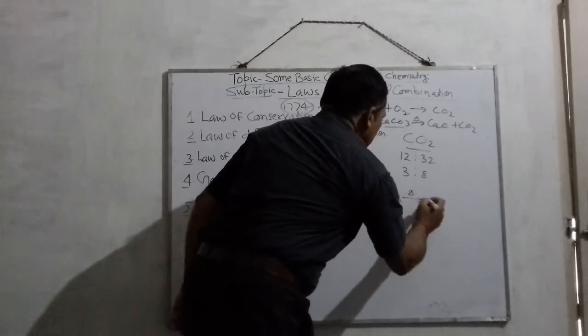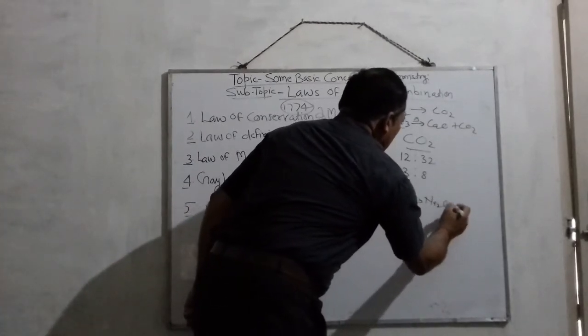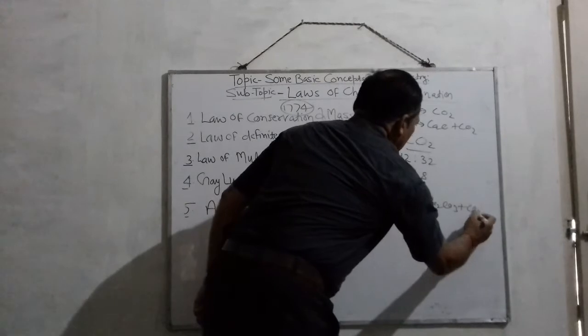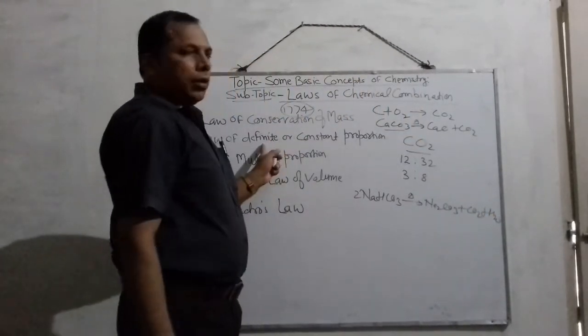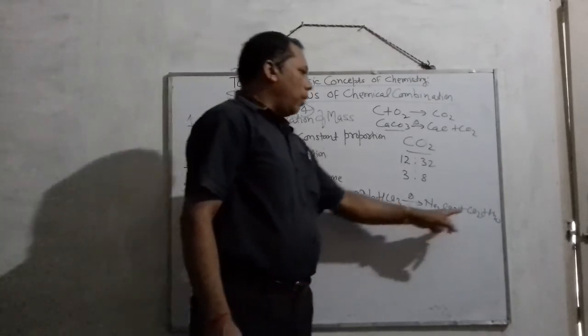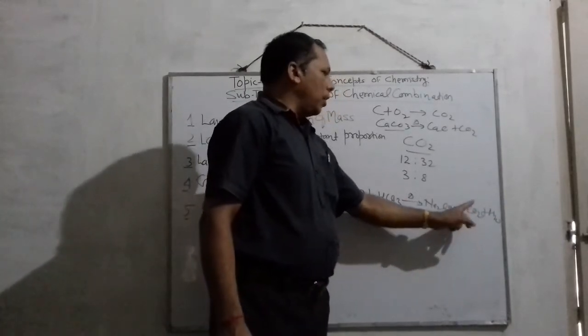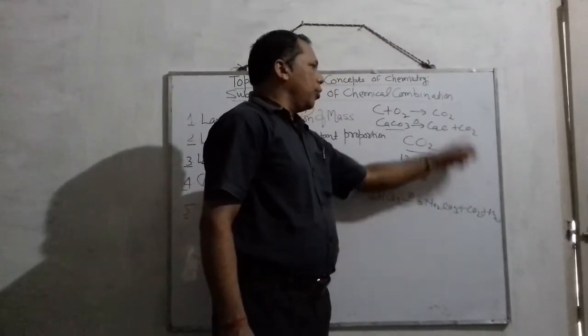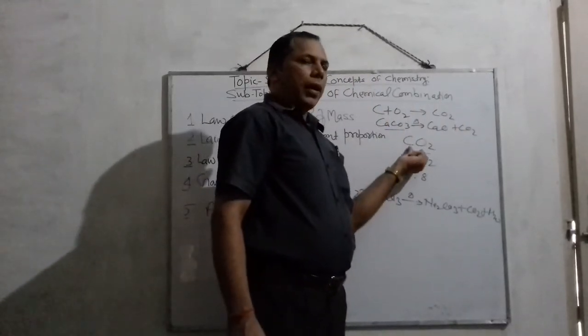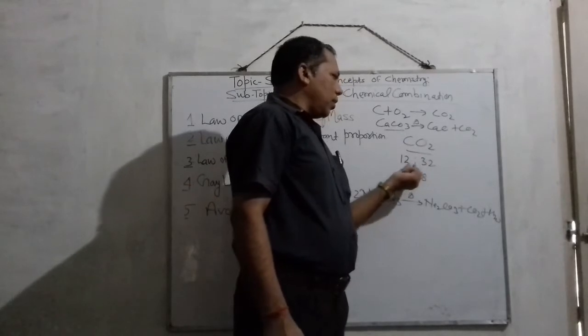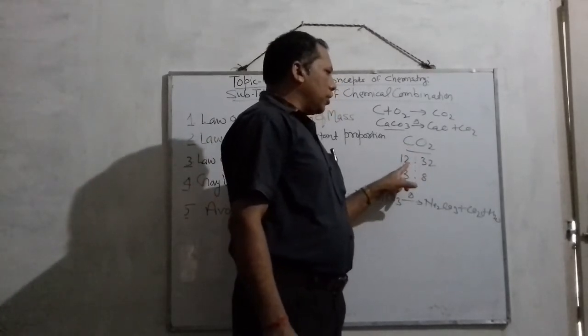The meaning of this rule is that whatever the source by which we obtain CO2, no matter, they always combine in a definite proportion by mass.